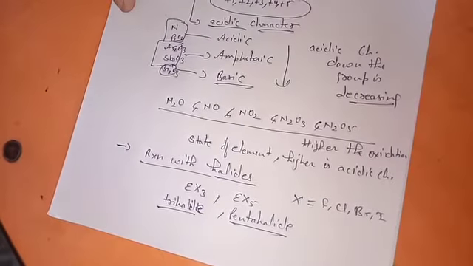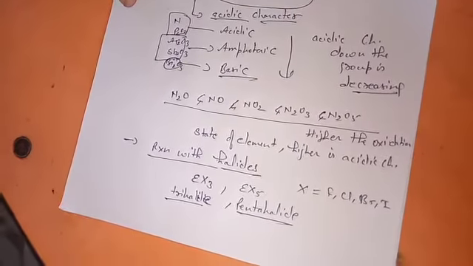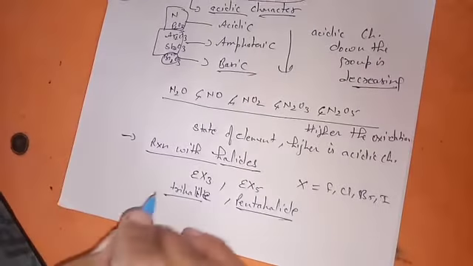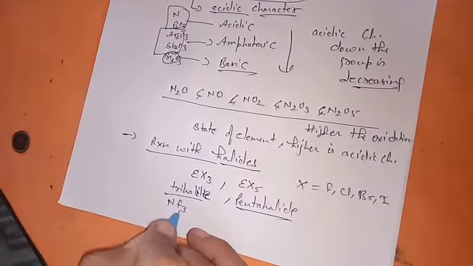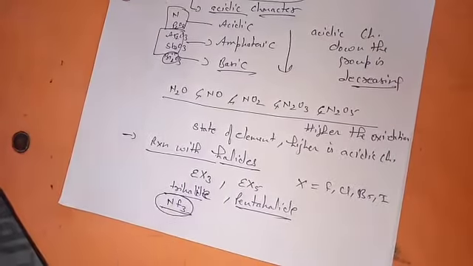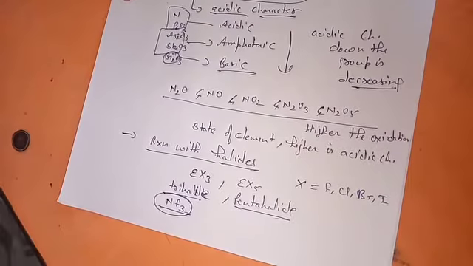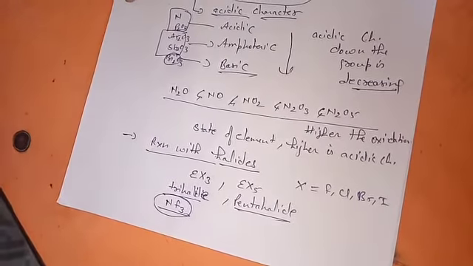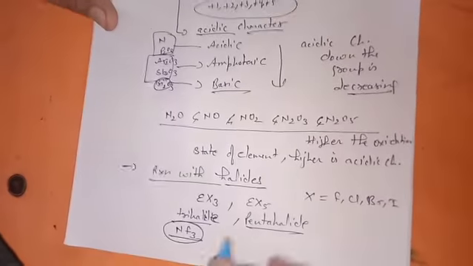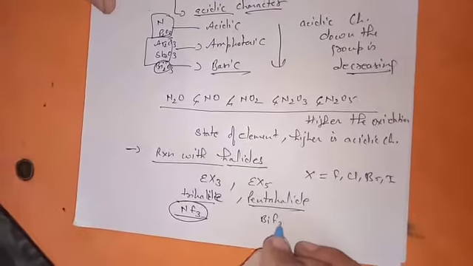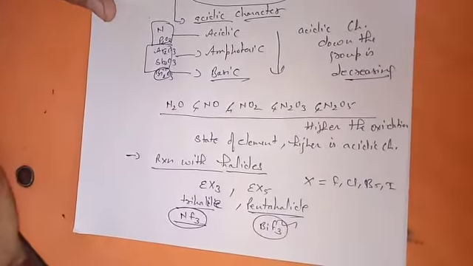So this is generally what they are forming. However, nitrogen is forming NF3 only. The pentahalides are not possible for nitrogen. In case of bismuth also, the only known halide is this one.